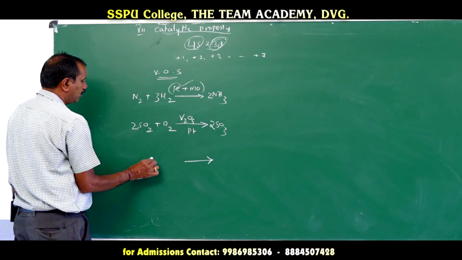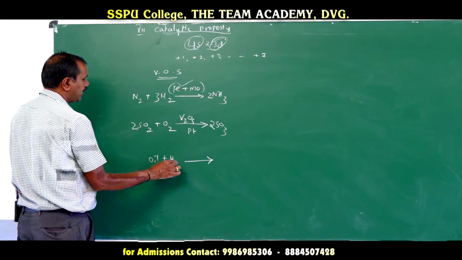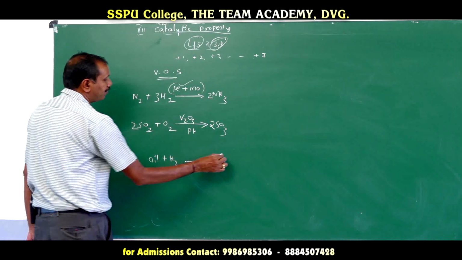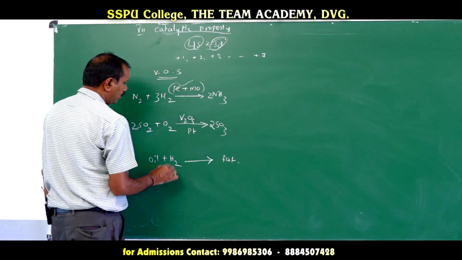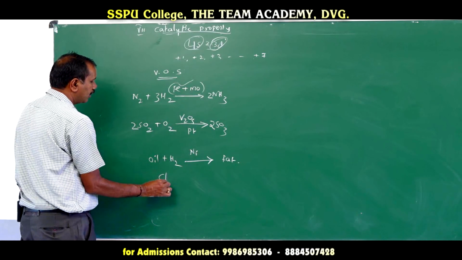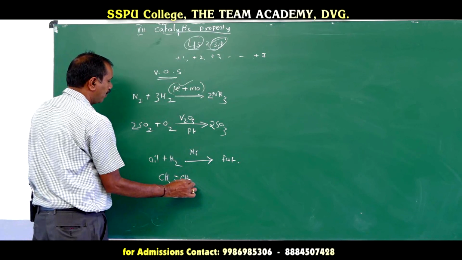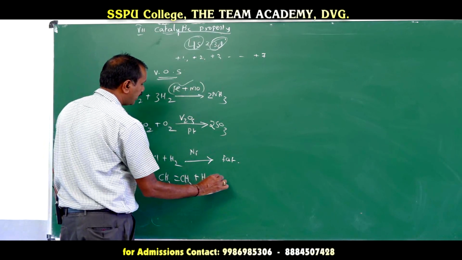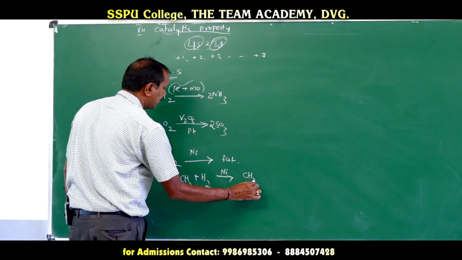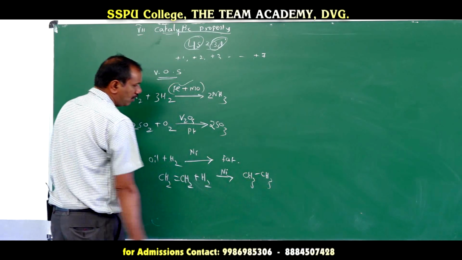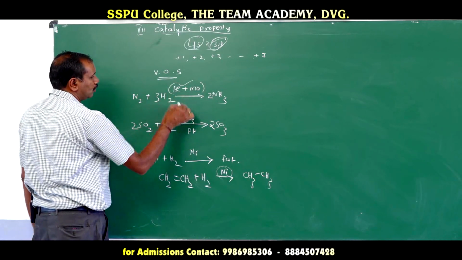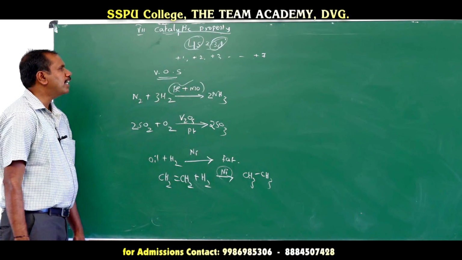Next, in the hydrogenation of oil, oil is unsaturated and it can be converted to saturated fat during hydrogenation by using nickel as a catalyst. Or consider ethene: it undergoes hydrogenation in the presence of a nickel catalyst, and we get ethane. So, the majority of reactions can be carried out using a catalyst, and those catalysts are transition elements only.